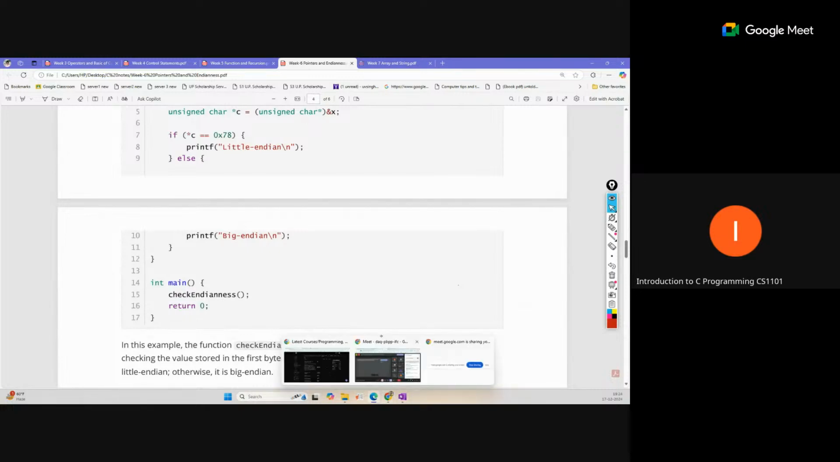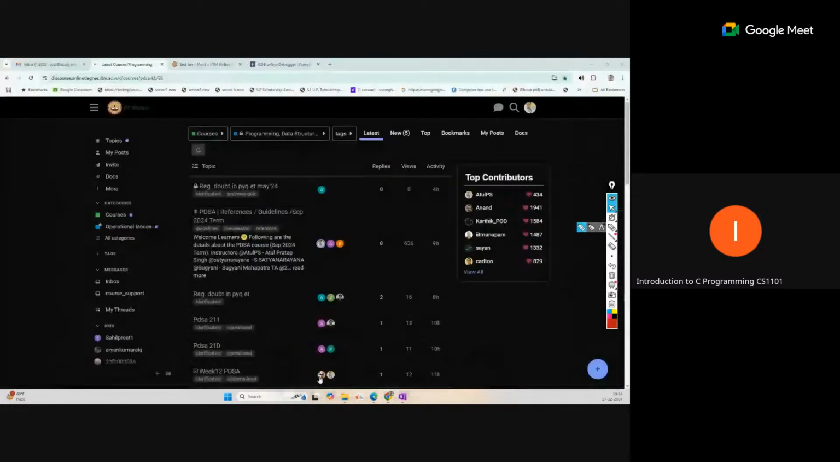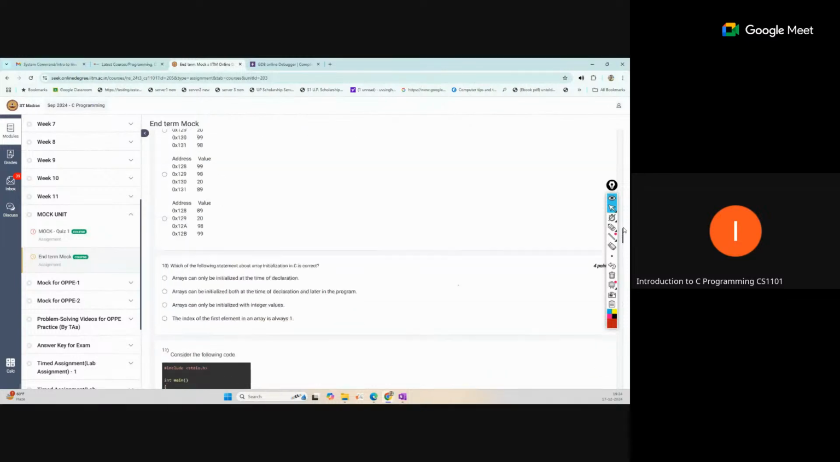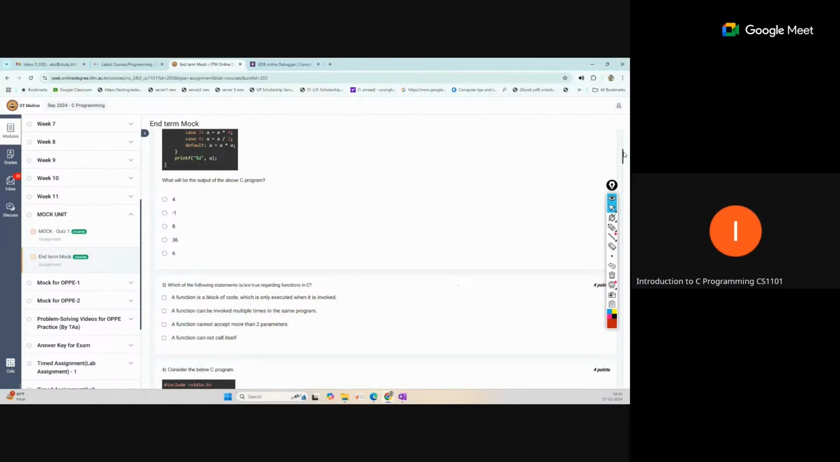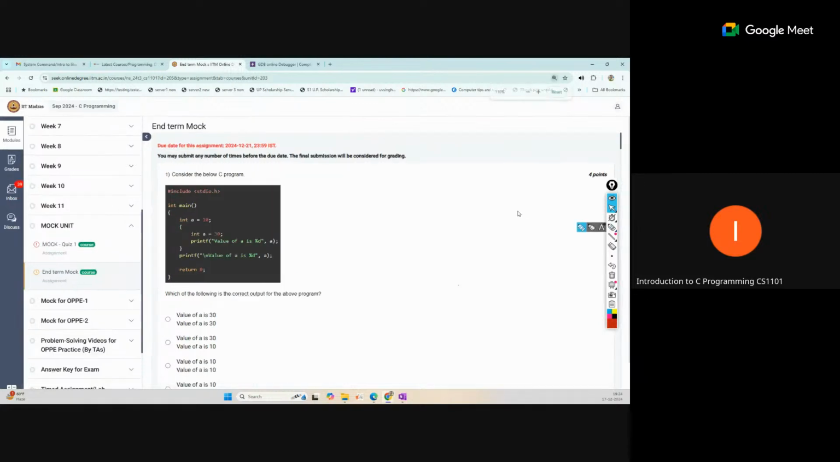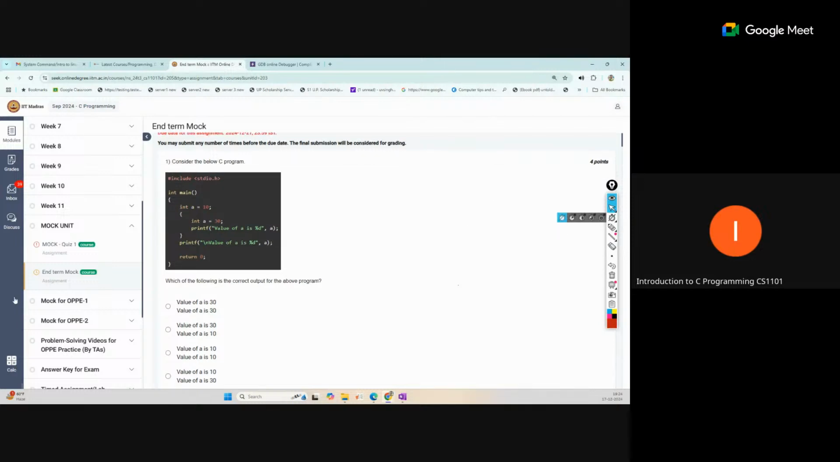So let's move to the assignment questions. Mock questions: let's try to solve these, and if you have solved them, you can also suggest a solution. The first question, let me increase the font. One code snippet is given, and it asks what is the correct output of the above program?